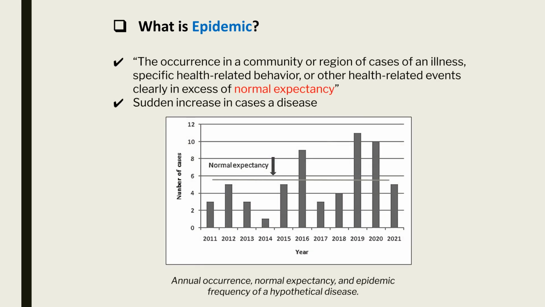Epidemic is the occurrence in a community or region of cases of an illness, specific health-related behavior, or other health-related events, clearly in excess of normal expectancy. A certain disease prevalence increases suddenly during a period of time. For example, the normal expectancy of flu in a rural county of Utah is between 2K to 4K, but in years 2016, 2019, and 2020 it is 8K to 10K. We can claim a flu epidemic in the community in those years.